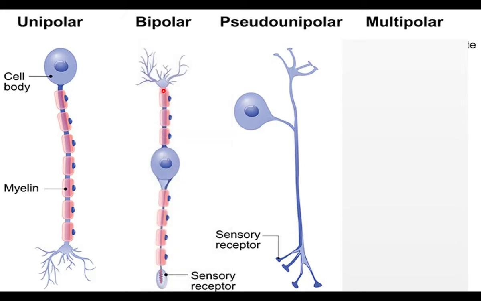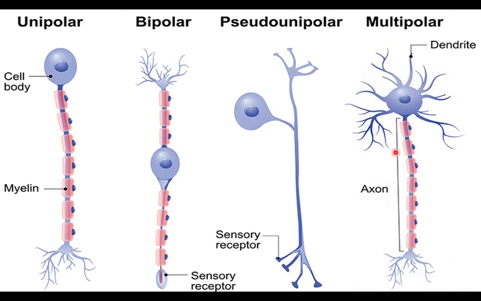A bipolar neuron has two branches. This is the axon and this is the dendron. The dendron is connected to the sensory receptor, such as the sensory receptors of the eye, ear, nose, tongue or skin. From the sensory receptor, sensory information like touch, light, sound and taste is carried by the dendron to the cell body or cyton. Then it is carried through the axon to the brain. So this is a bipolar neuron.